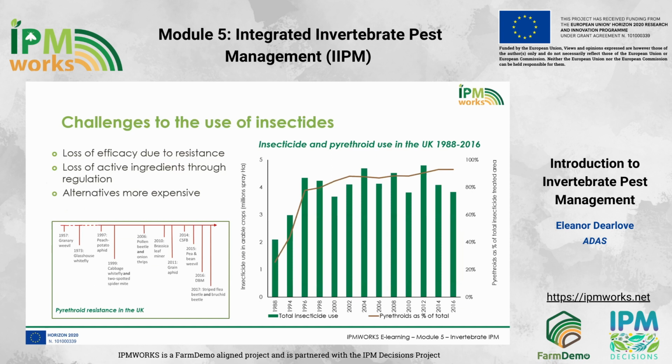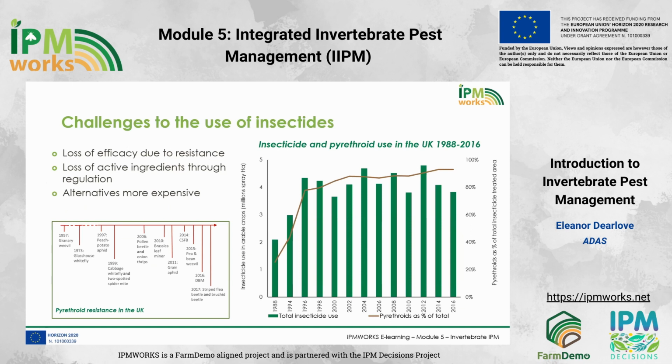Insecticides, such as pyrethroids, are widely used across Europe. They offer a relatively inexpensive and highly effective option for rapidly reducing invertebrate populations. However, they are not specific to groups of pests, and so they can have large negative impacts on non-target invertebrates, including beneficial insects, as well as on the wider biodiversity in the surrounding landscape.